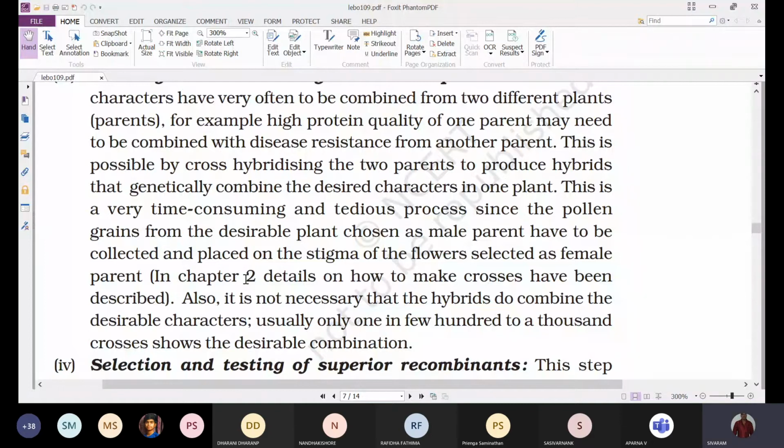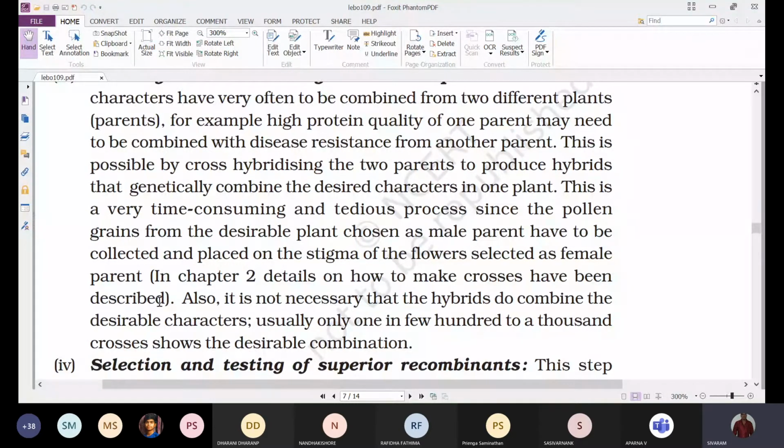We have to wait. We should be patient. We have to do all this procedure because we have to be very careful. It is a tedious process, a complex process. And next, in chapter 2, details on how to make crosses have been described. That is artificial hybridization, emasculation, bagging, tagging, and all that is there now.